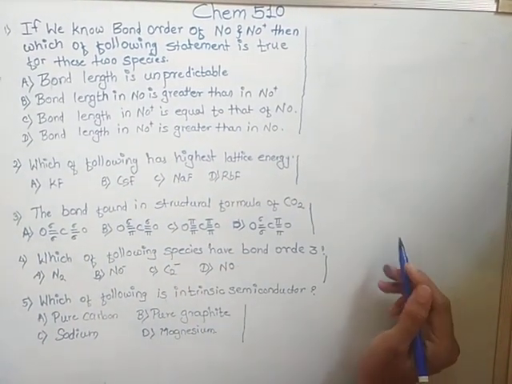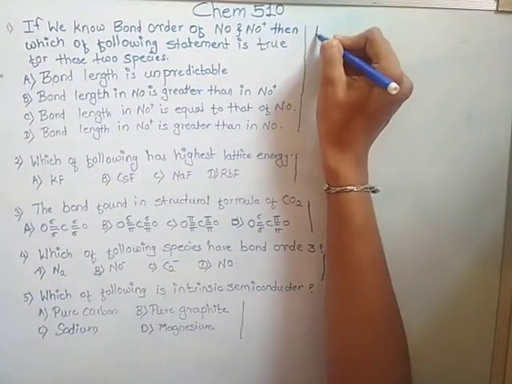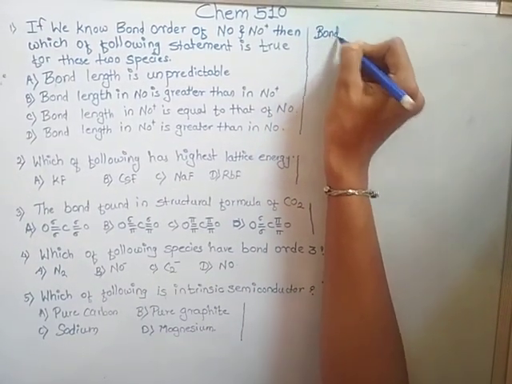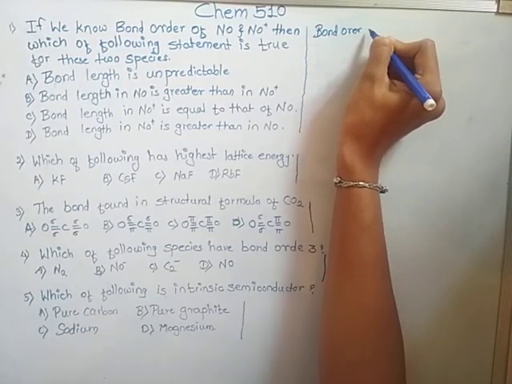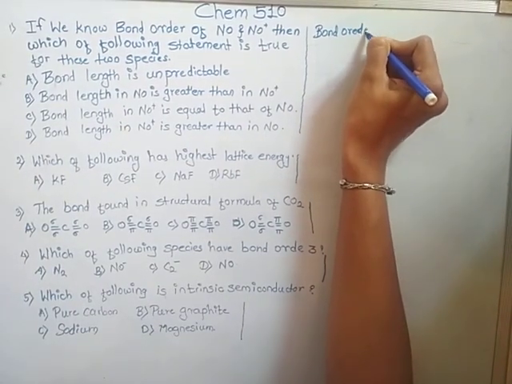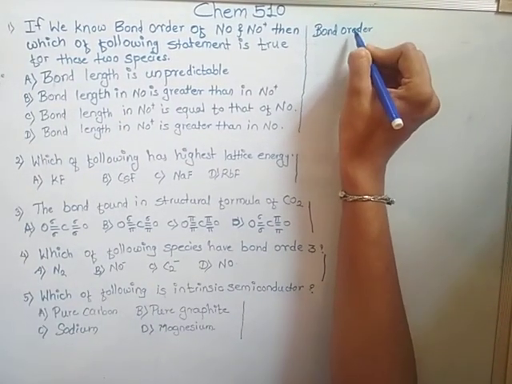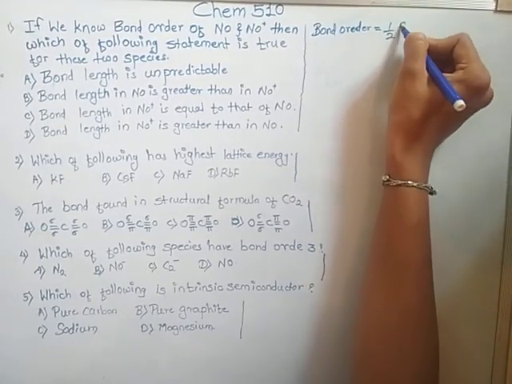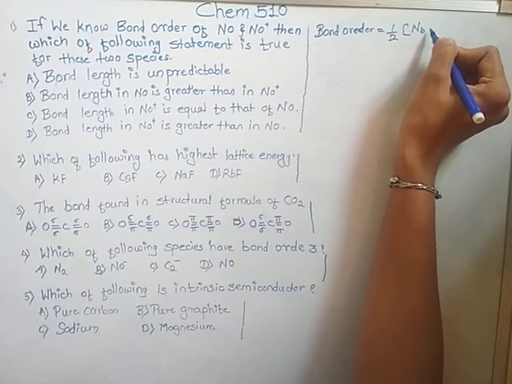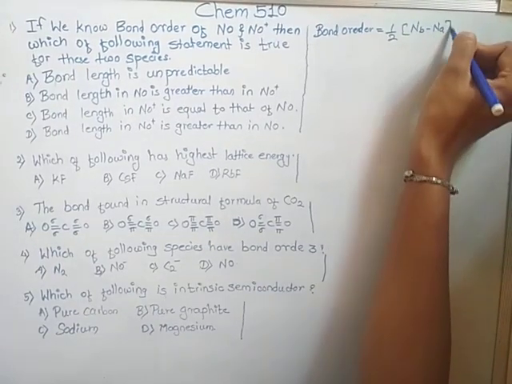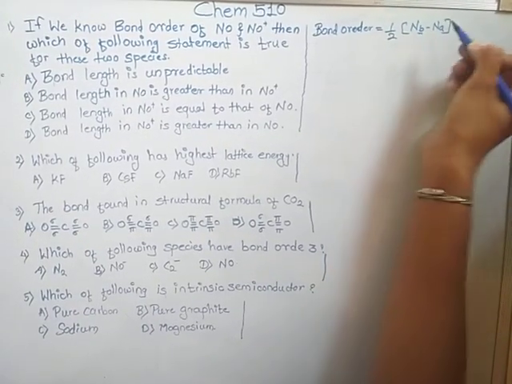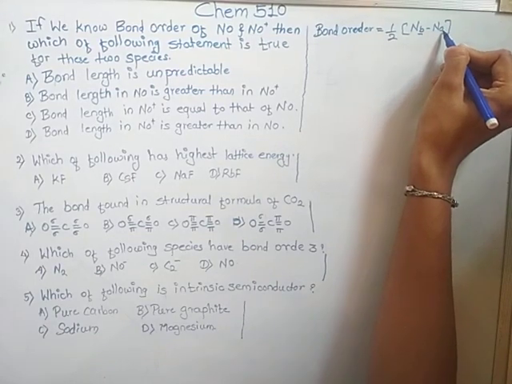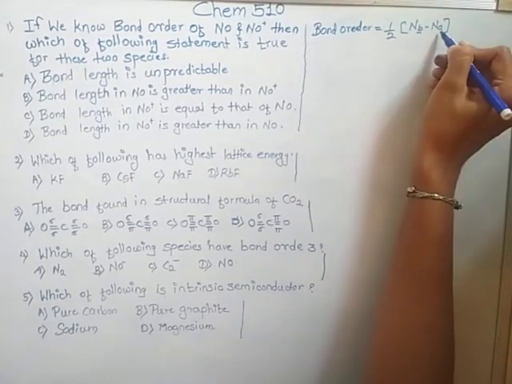Firstly, what is bond order? Bond order is equal to 1/2 into Nb minus Na, the number of electrons in bonding minus the number of electrons in antibonding.